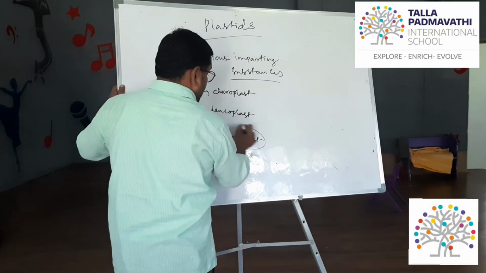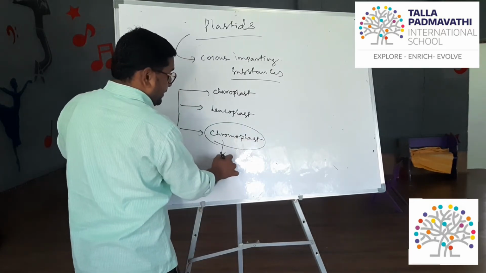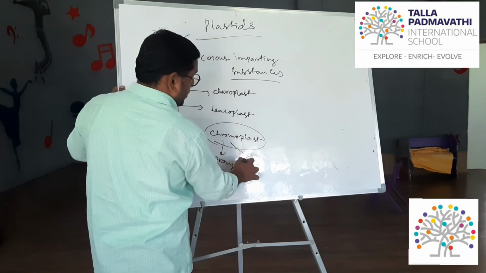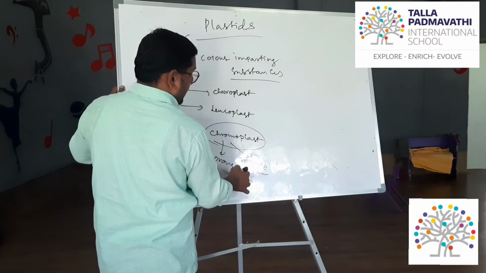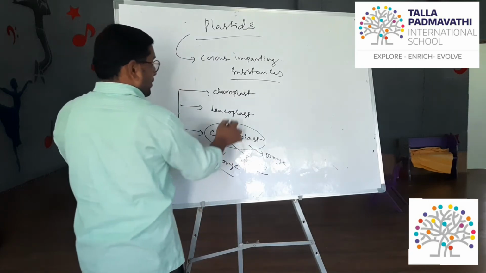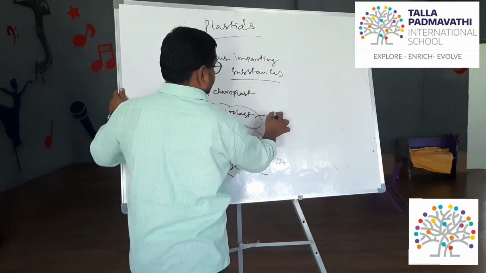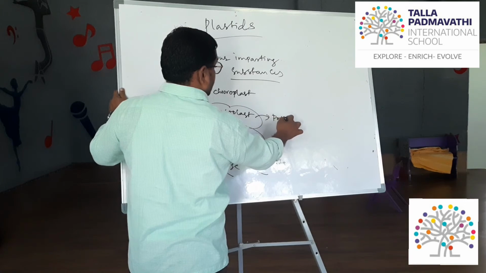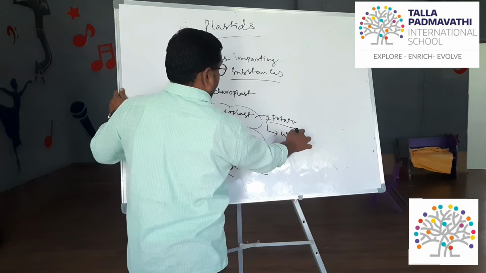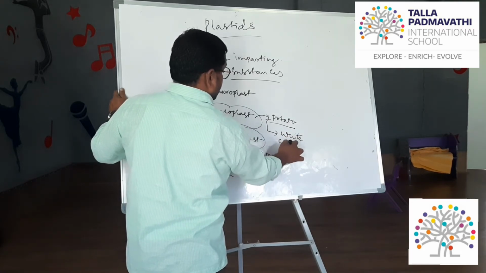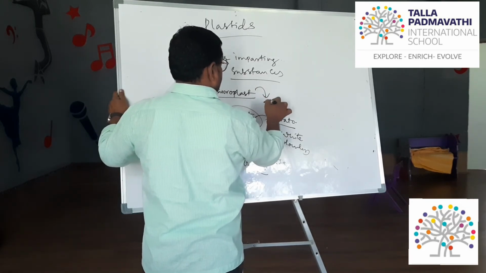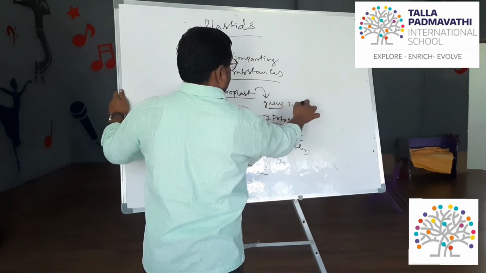The chromoplast gives orange and red color, which we see in tomato and oranges and all these things. Leucoplast we see in potato, where it is white, colorless, whereas chloroplast is green in color.